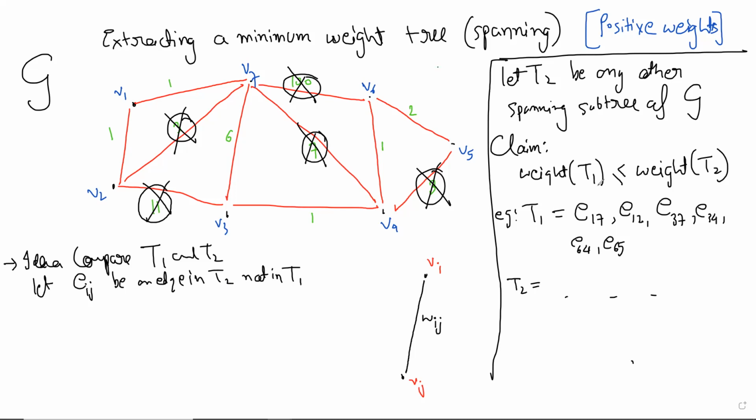What should we do? So this is an edge in T2. Obviously, T2 has many other things, but we don't want to confuse now. We don't want to draw the rest, just this much. Now, what else do we do? How do we compare this with T1?